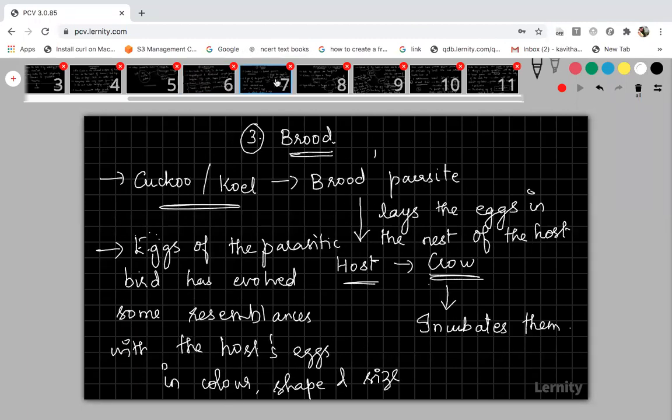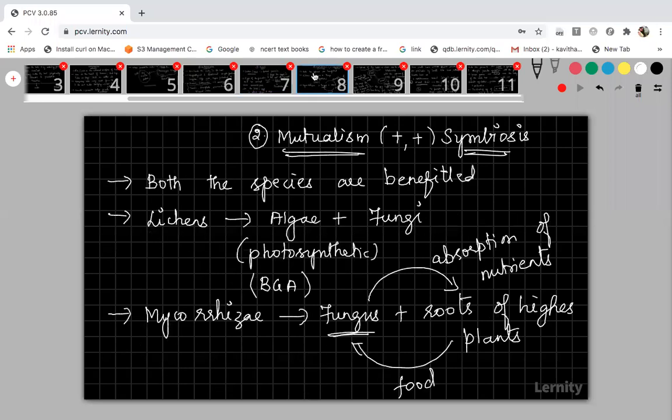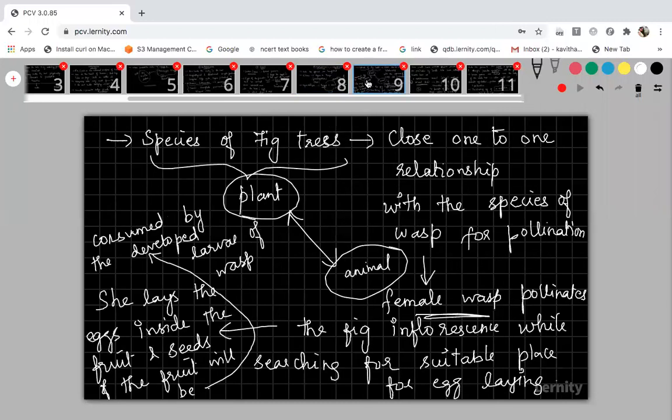Seventh. Please start reading from today onwards. Don't postpone your preparation, okay? Eighth one. This is the ninth slide.